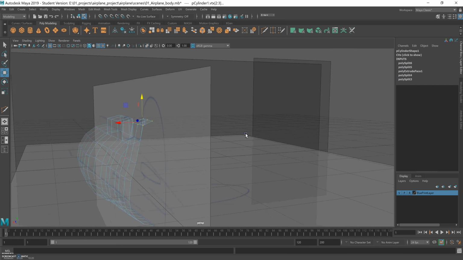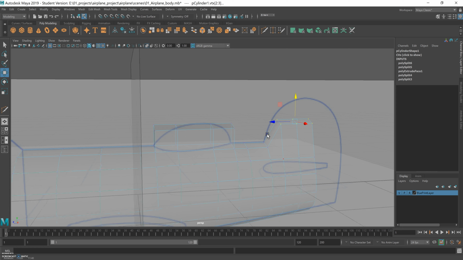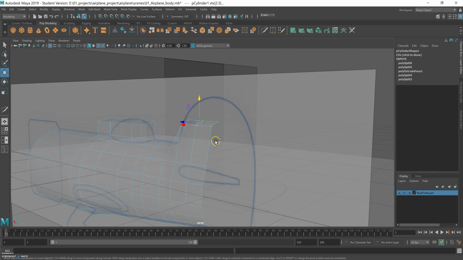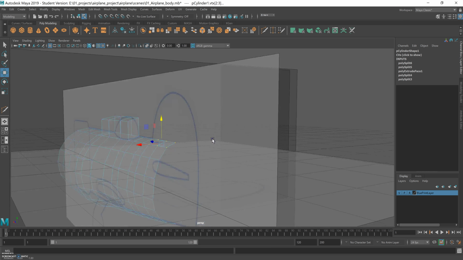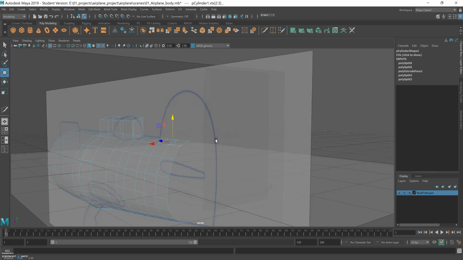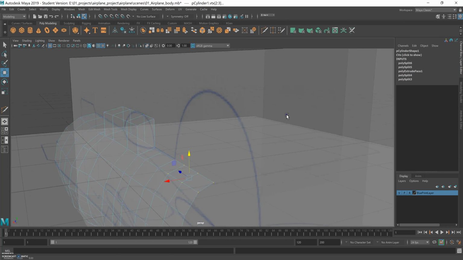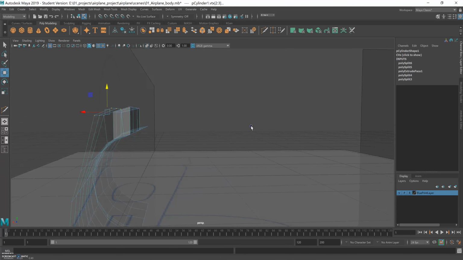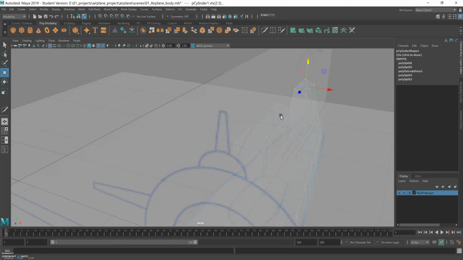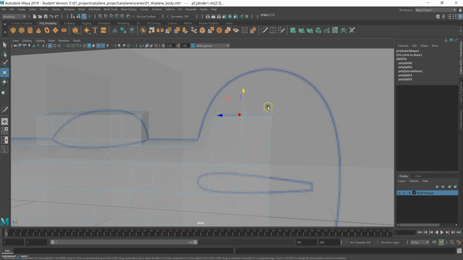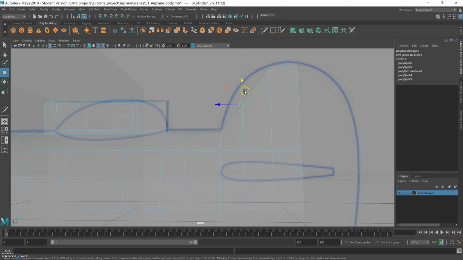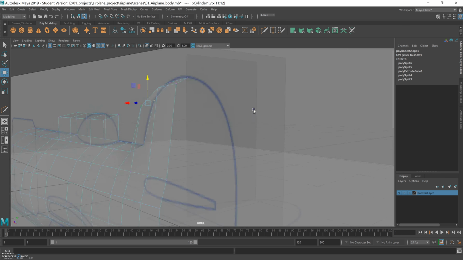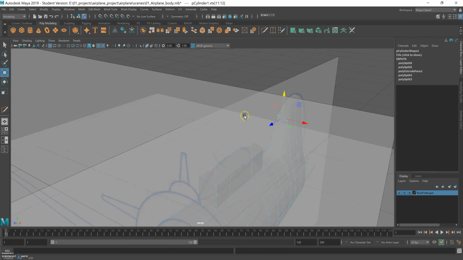And it's important, if you're on the perspective mode, to just turn around your mesh and see what's going on from different angles, because sometimes it looks good from an angle, and then when you move it around, it's completely different from what you thought you were doing. So I'm just moving up these vertices. Like you can see, I'm trying to follow the shape of the tail here.